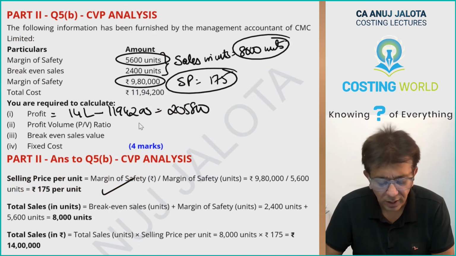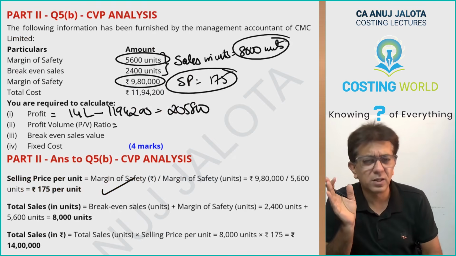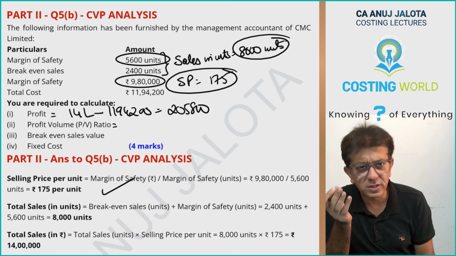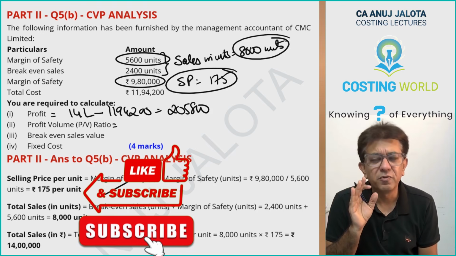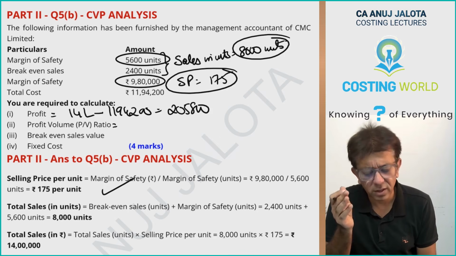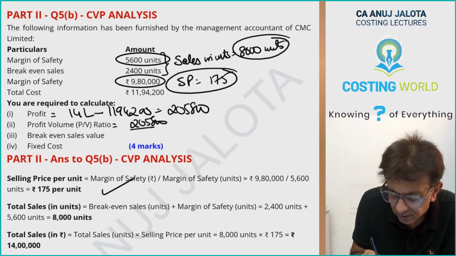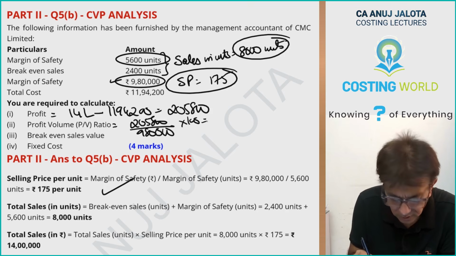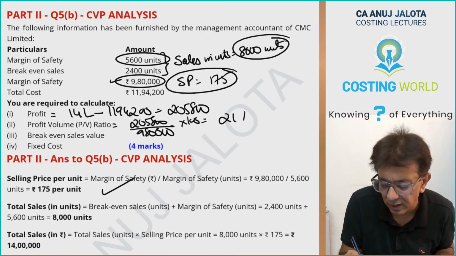Profit volume ratio. Now, you can get the PV ratio by how many methods? First, contribution upon sales into 100. I have sales, I don't have contribution. Forget it. Fixed cost divided by break even sales. I don't have fixed cost. Forget it. Profit divided by margin of safety, correct. So profit 205,800 divided by margin of safety 9,80,000 into 100. This is how you can get the answer, correct? 205,800 divided by 9,80,000 as a percentage. So therefore it will be 21%.